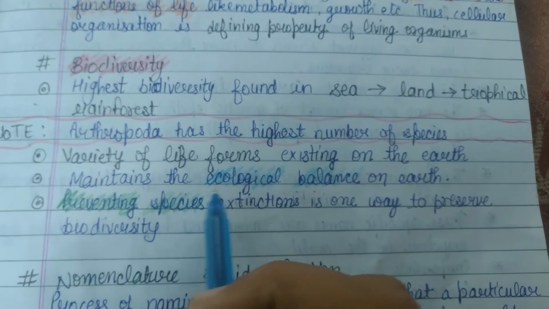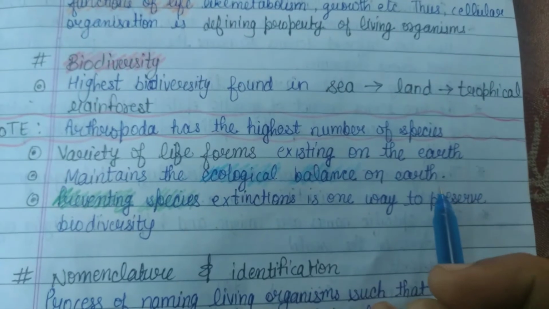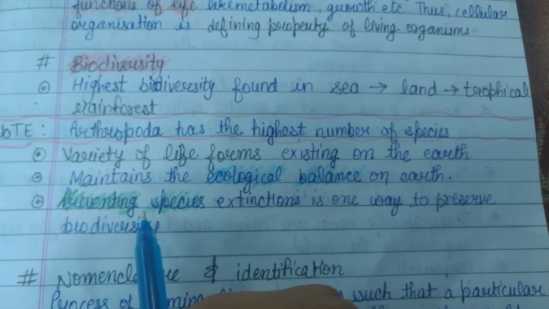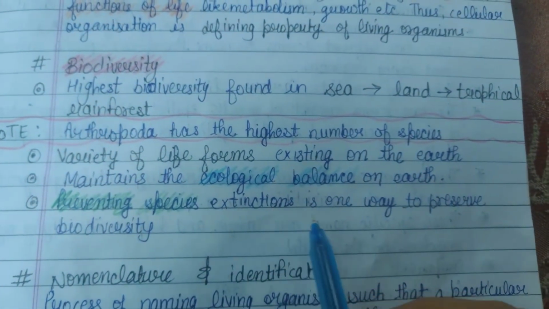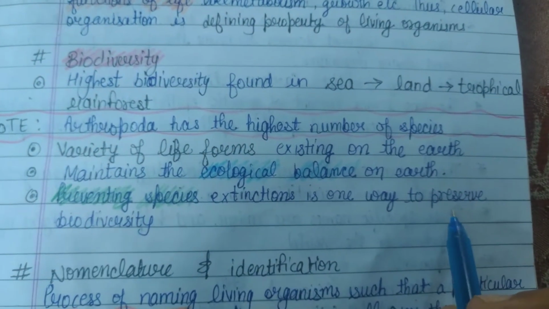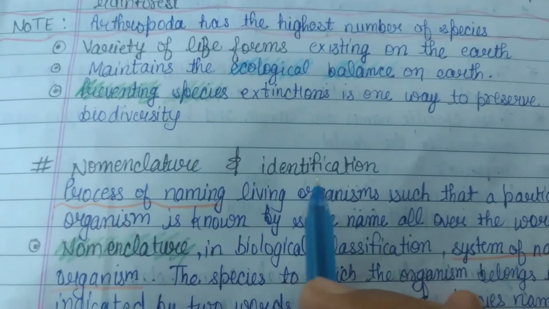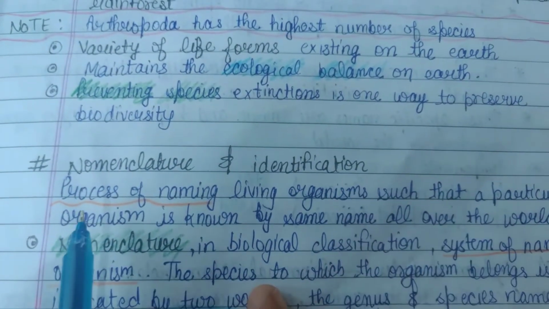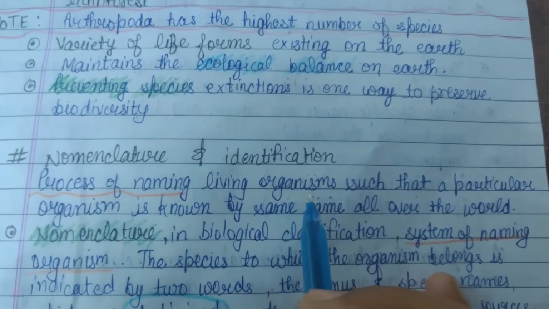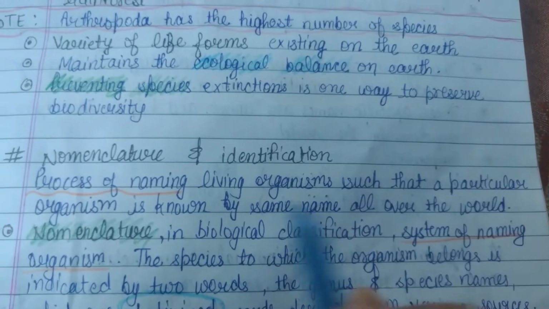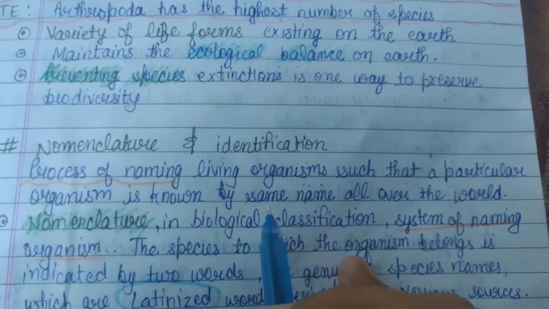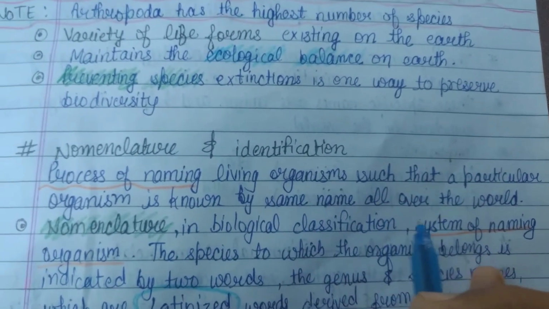Biodiversity maintains the ecological balance on the earth and it also prevents species extinctions, which is one way to preserve biodiversity. If we talk about nomenclature and identification, nomenclature is the process of naming living organisms such that a particular organism is known by the same name all over the world.